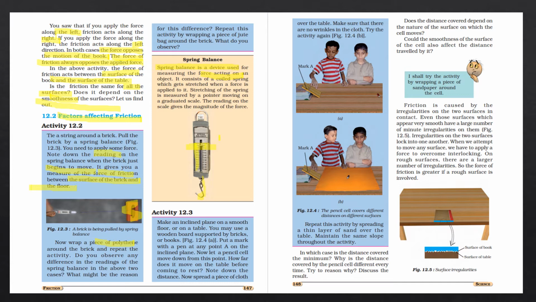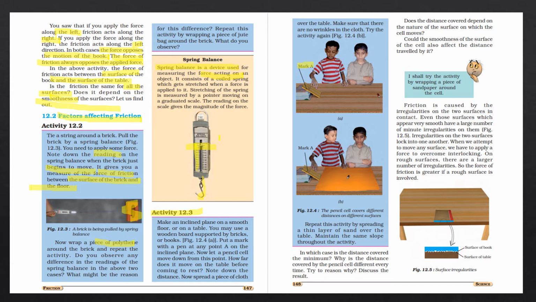For this we will do a similar activity again, activity 12.3. In this, we have to just see the diagram on page number 148. We have to take an inclined plane, marked as A. We will take this inclined plane on the table or floor, wherever. Just see the way we have aligned it.